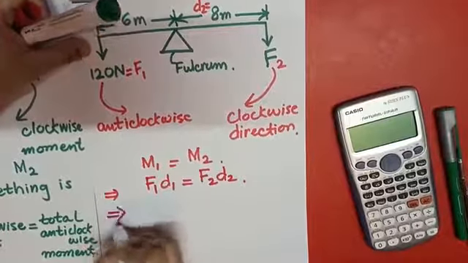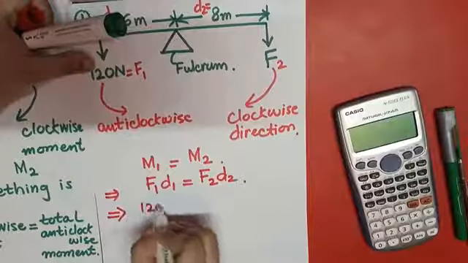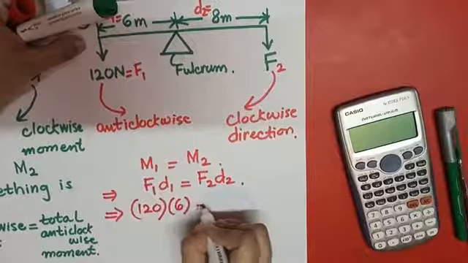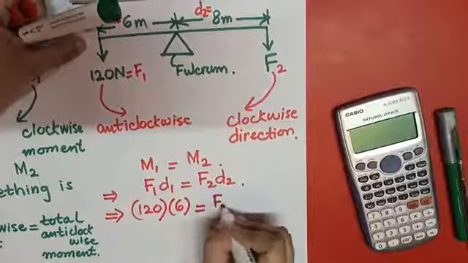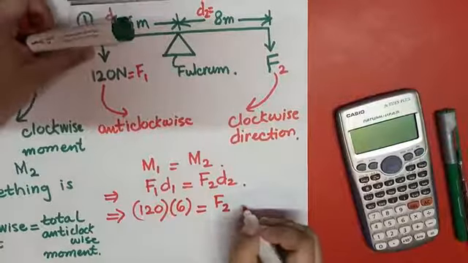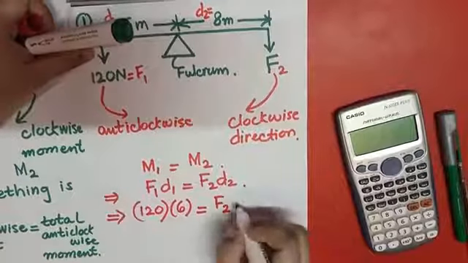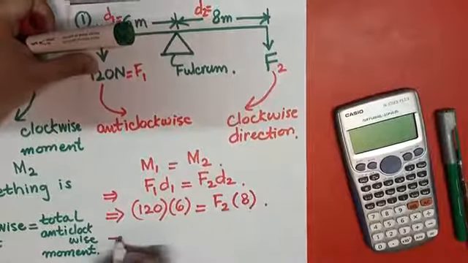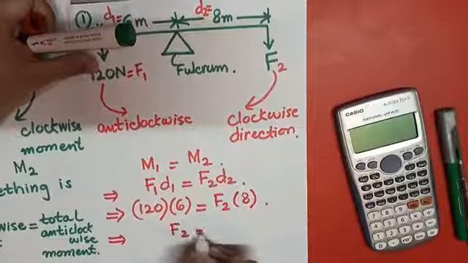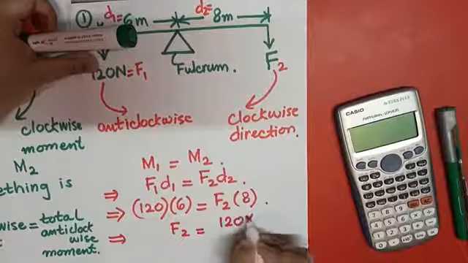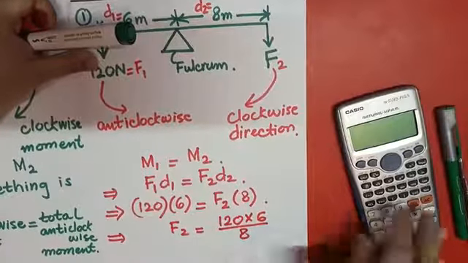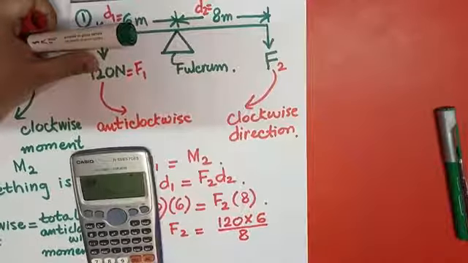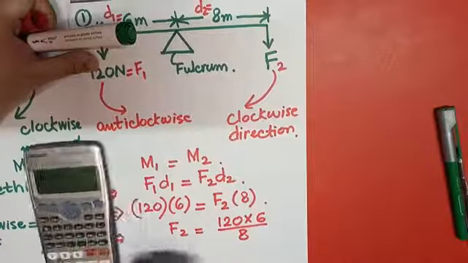F1 is equal to 120 Newton, D1 is 6 meter, F2 is unknown, we have to find it out with the help of the principle of moments, and the value of D2 is 8 meter. So F2 is equal to 120 into 6 divided by 8, which is equal to 90.